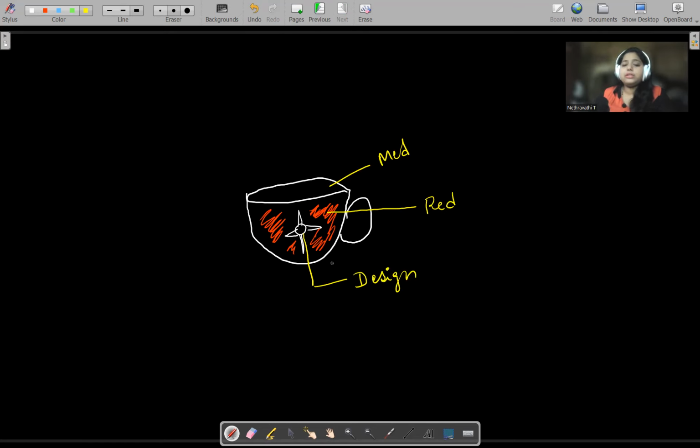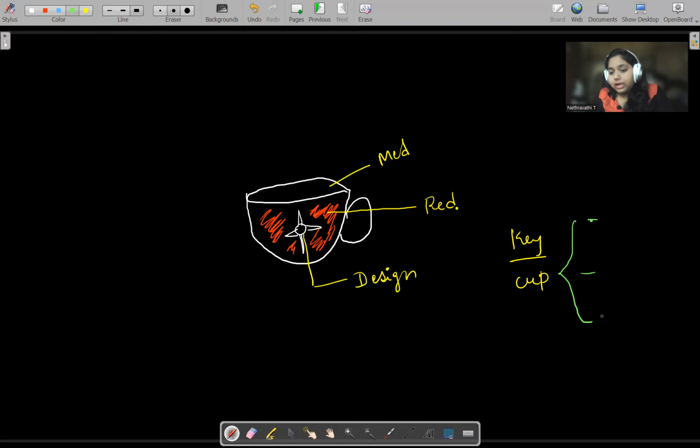For example, the main key over here is cup. And for cup, the size is there, design is there, and color is also there. So this cup is matching with how many things?